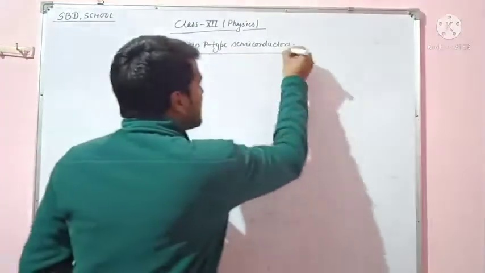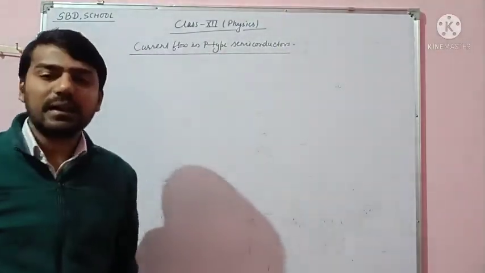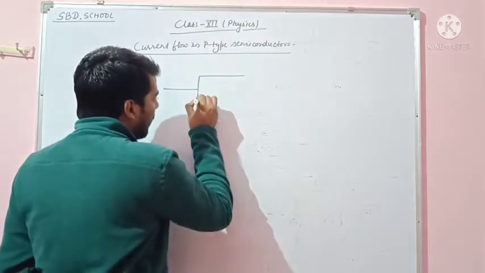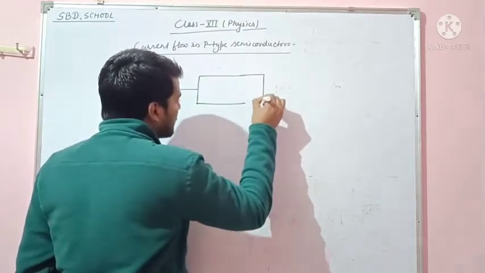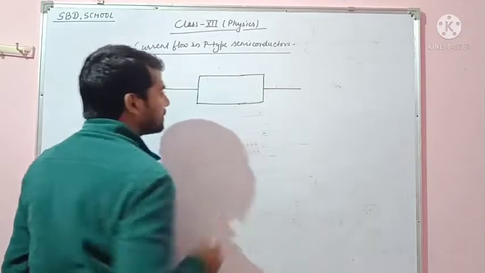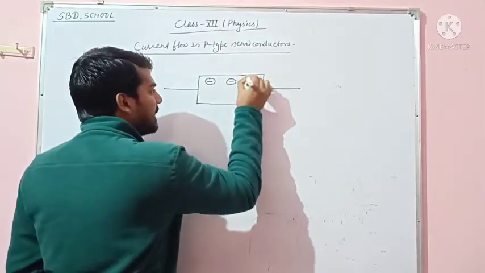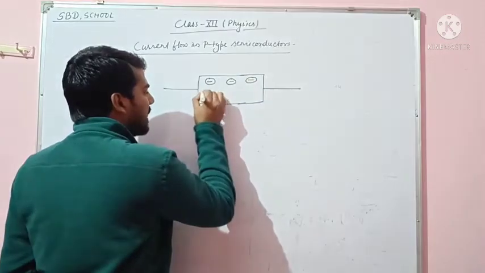We studied the symbol of a p-type semiconductor. In a p-type semiconductor, a static negative charge is available.